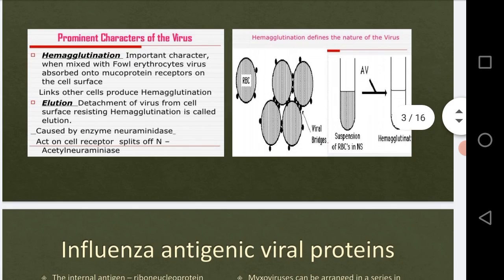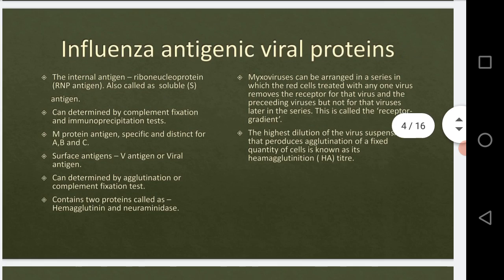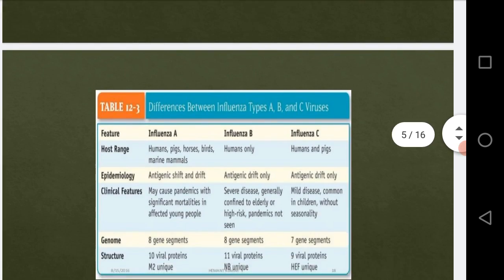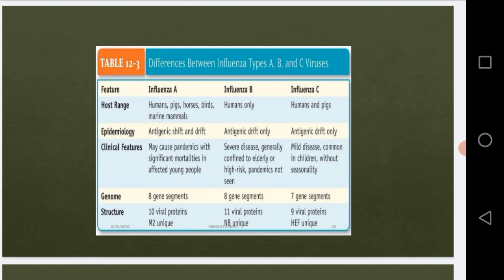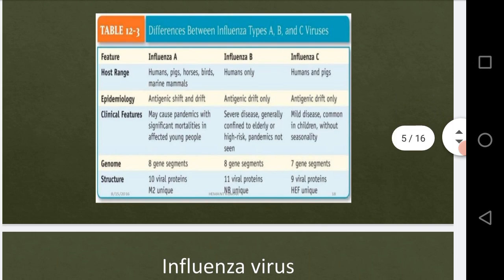What are the important antigenic viral proteins? Then we saw type A, type B, and type C of the influenza virus. For each type we saw the features: host range, epidemiology, clinical features, genome, and structure.